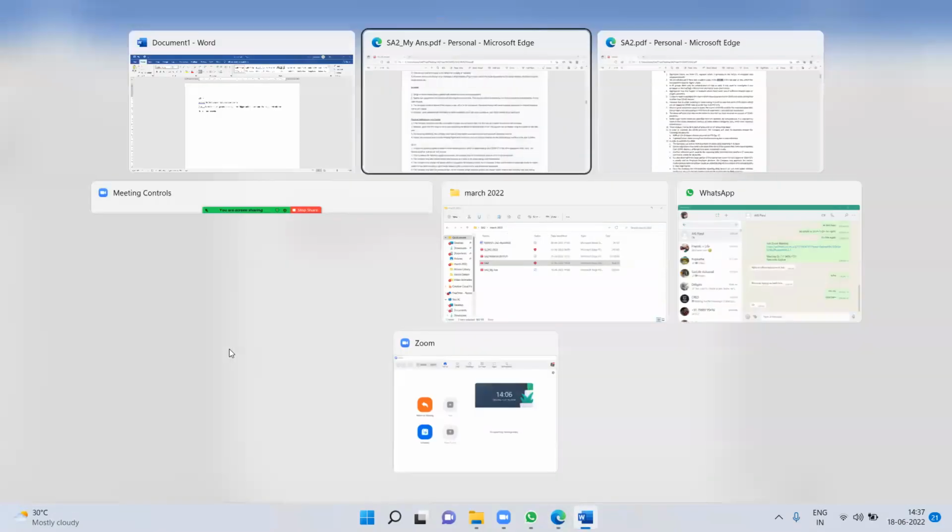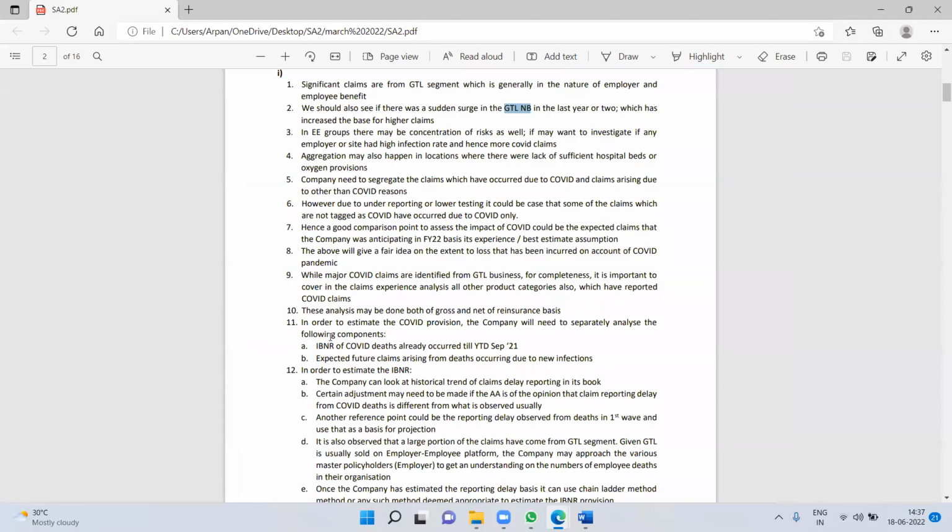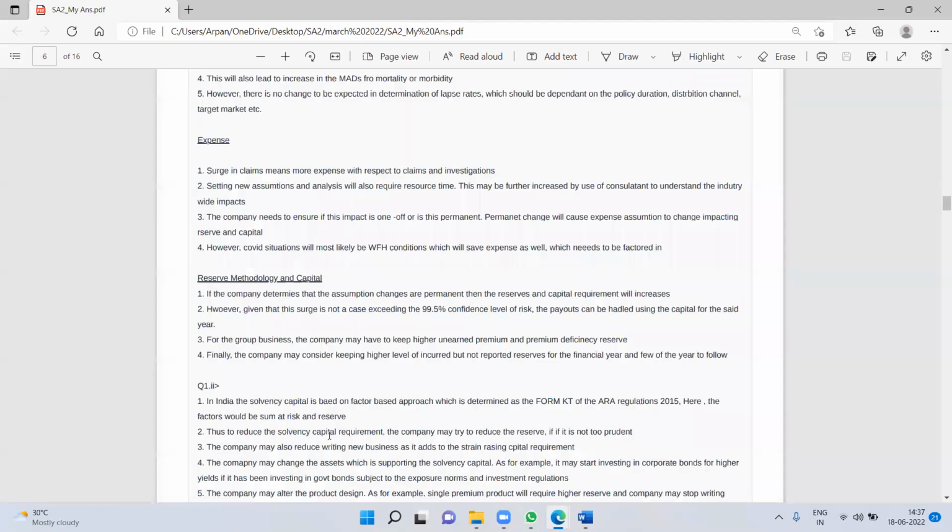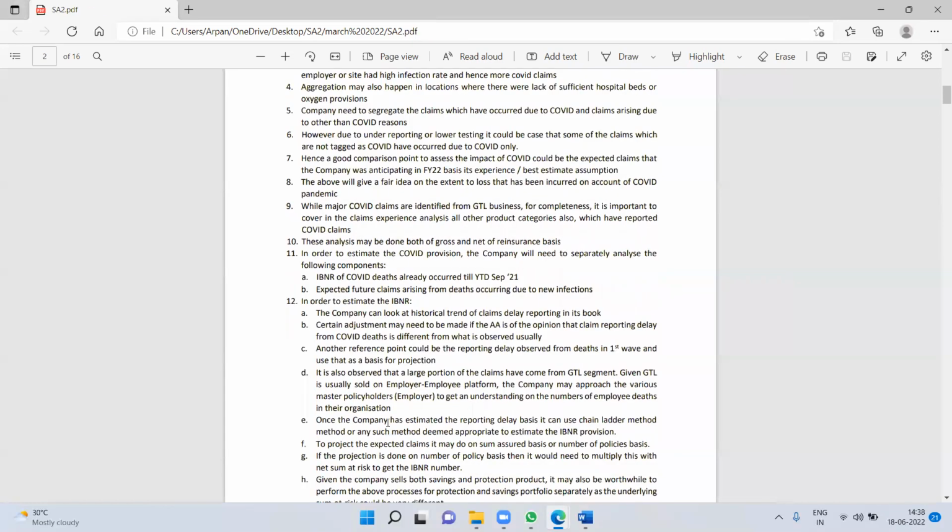Okay, let's move to the question. The suggested solution suggests IBNR. In order to estimate the COVID position, the company needs to separately analyze the following components: IBNR for COVID deaths that occurred till date and expected future claims arising from the deaths. I mentioned IBNR in the last step: the company needs to consider a higher level of incurred but not reported reserve for the financial year and a few years to follow. So I mentioned IBNR, but at the last step.